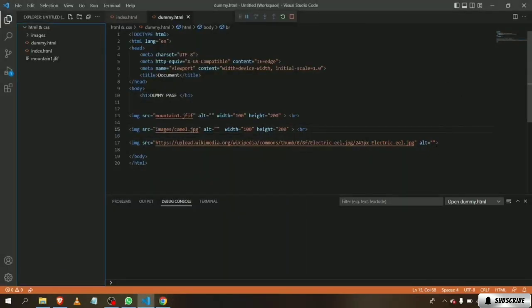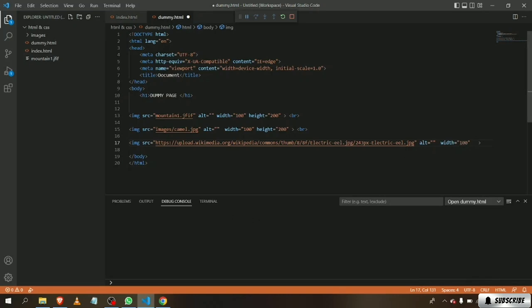We want to click here in between the less than sign, and we're just gonna type in width and apply the same size. Width size is like 100.